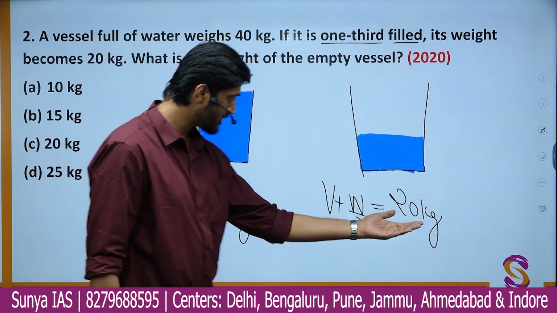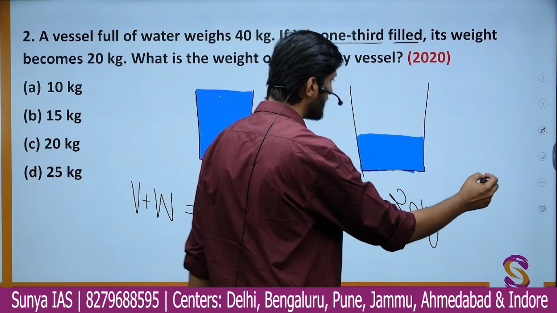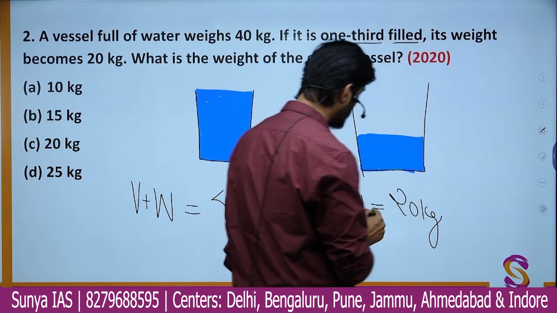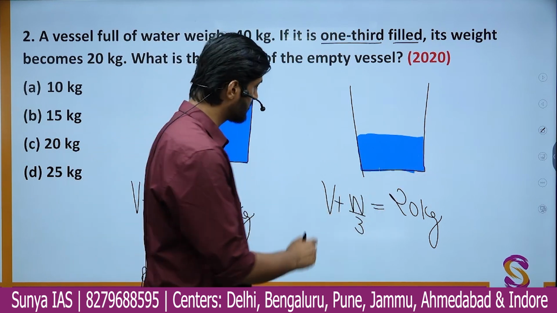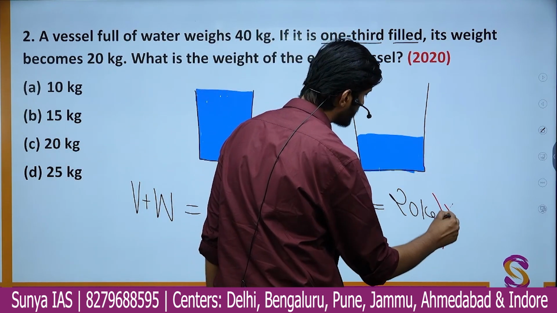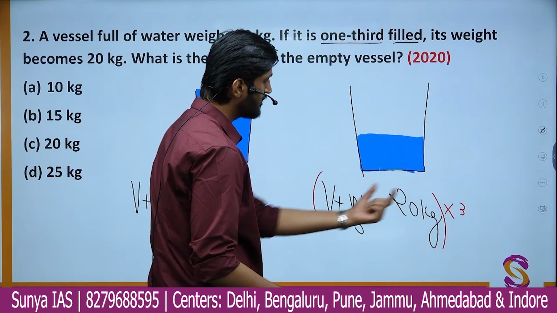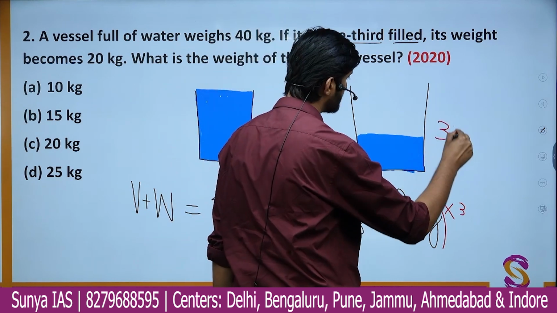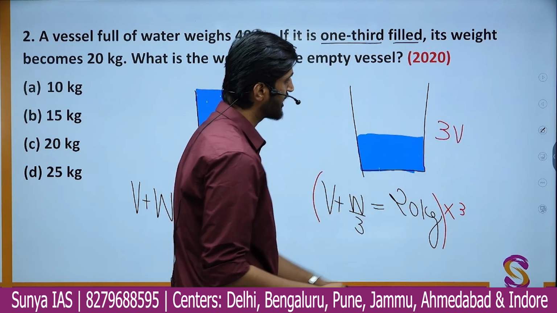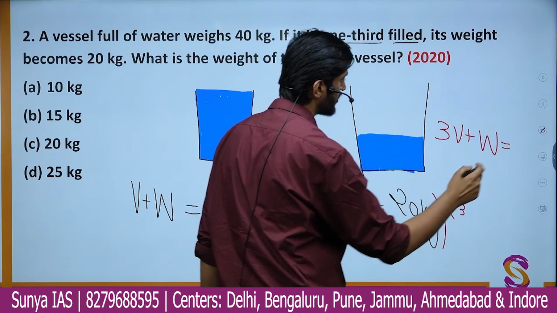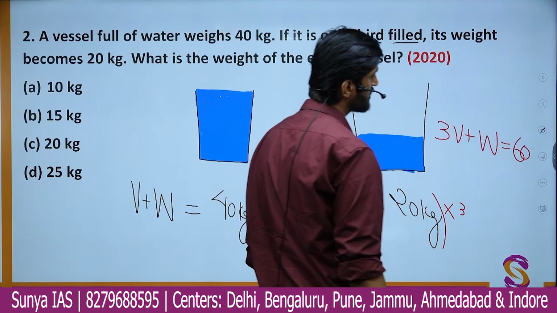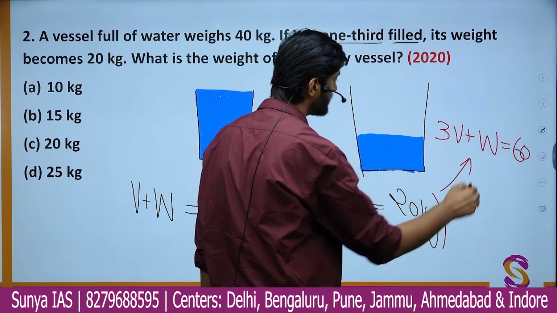Now obviously you can see in this particular equation you are not liking the fraction part of it. You do not like this W by 3. So what we'll do, we'll just multiply the whole equation by 3. So on multiplying the equation by 3, V multiplied by 3 becomes 3V. W by 3 multiplied by 3 becomes simply W. And finally we have 3 into 20, that is 60 kg. This is the second equation in a much simpler form.